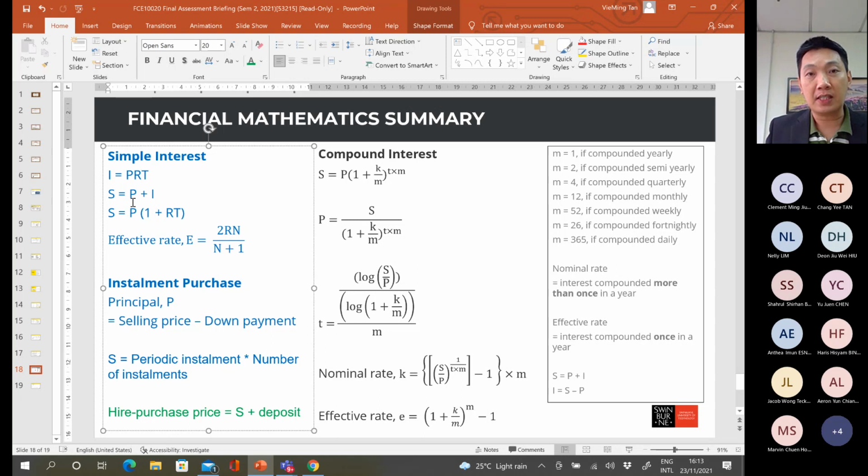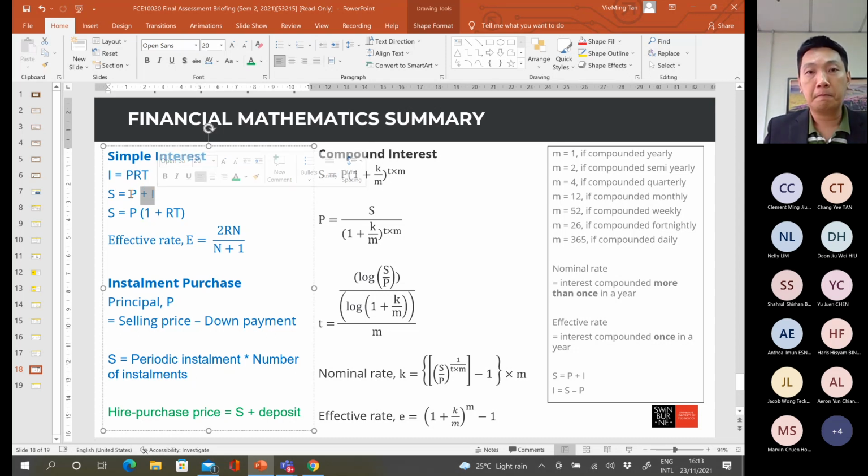Is a combination of first and second, then you can get this formula. So if you don't know how to use this formula, it is okay. You can apply these two in order to get the S. Not necessarily have to use this formula directly if you are not really familiar. So in order to get the S value, you can calculate the I using this, and then substitute the I value into here. I is equal to PRT, put here, and then plus the P, then you can get the S value.